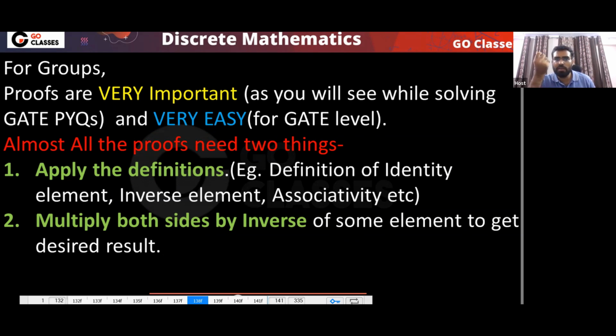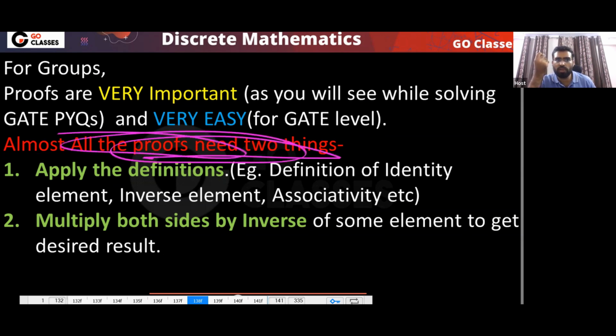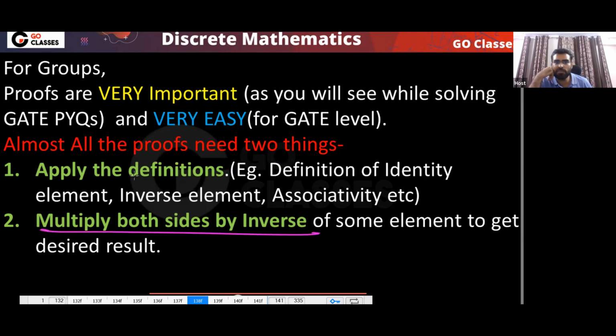Okay, very simple. So when you solve the GATE PYQ, at that time you will find that proofs are extremely important in group theory. Okay, and these are very easy. And these two things you have to follow. Almost all the proofs need two things: just apply the definition, also multiply both sides by inverse.